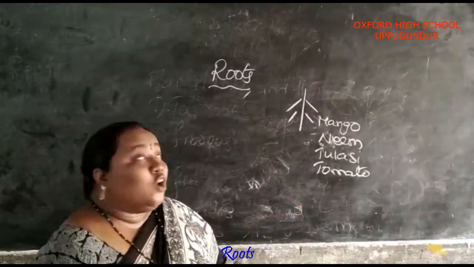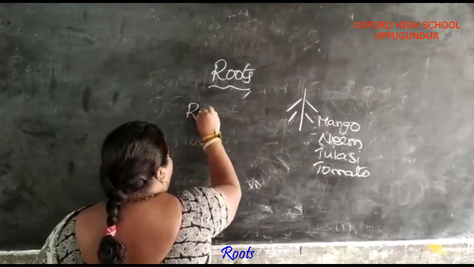We eat some of the roots. What are the roots we eat?